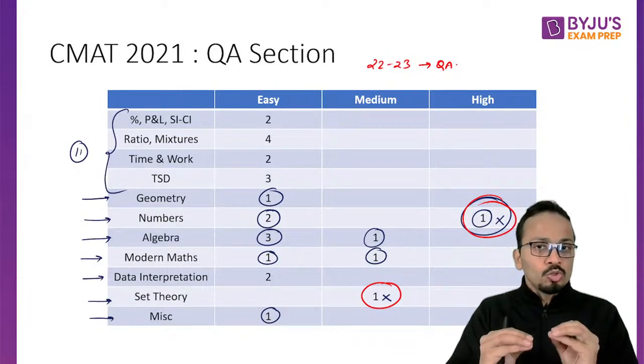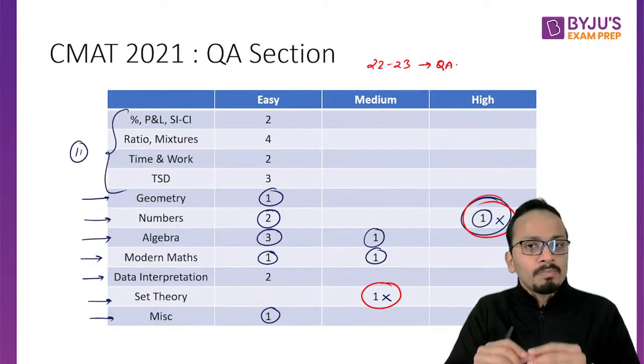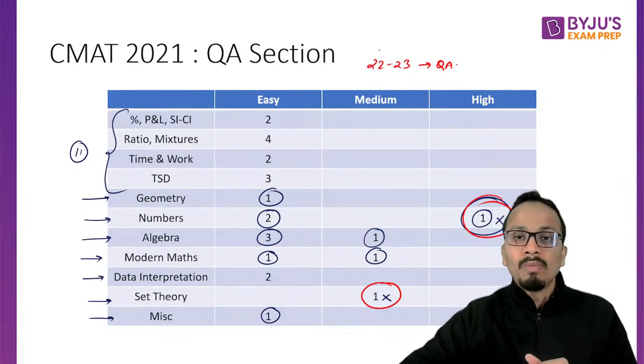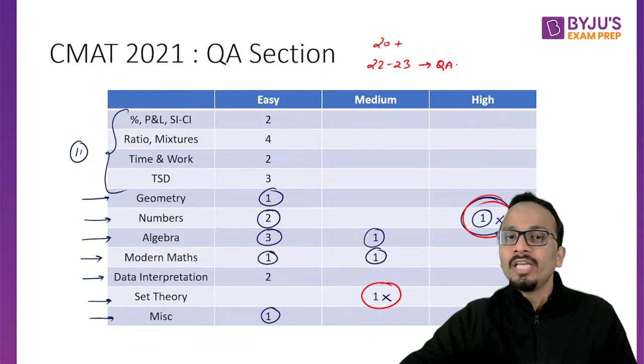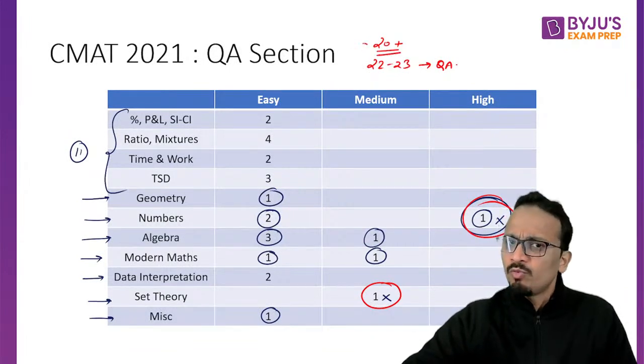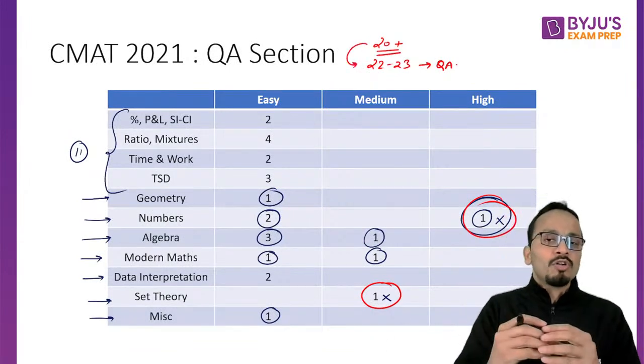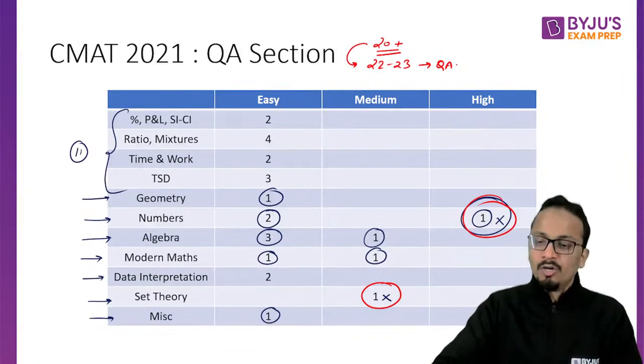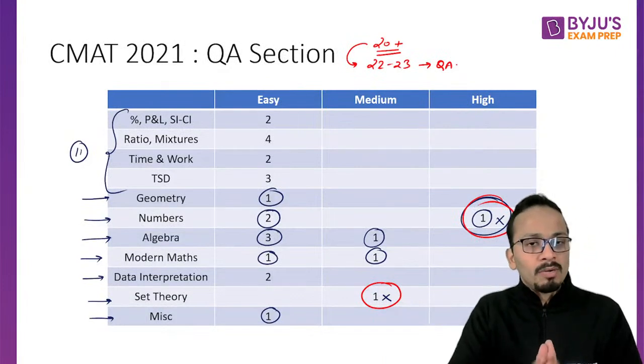Okay, so in order to basically get a call from top B schools which are taking admissions through CMAT, you must target minimum 20 questions in QA section. It will be wonderful if you can take the number of corrects to either 22 or 23 marks. All right, okay. So friends, this is all about the analysis.